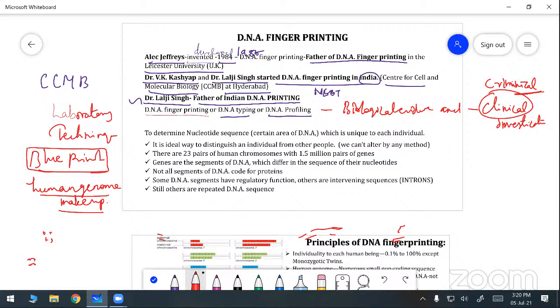It is determining the nucleotide sequence. What is the nucleotide sequence? In the first class of this lesson, you studied the structure of DNA as well as the structure of RNA. The structure is made up of three parts: one is a sugar, another is a nitrogenous base, and another is a phosphate group. Based on the nitrogenous base, DNA contains adenine, guanine, cytosine, and thymine. RNA contains adenine, guanine, cytosine, and uracil. Instead of thymine, uracil is present in RNA.